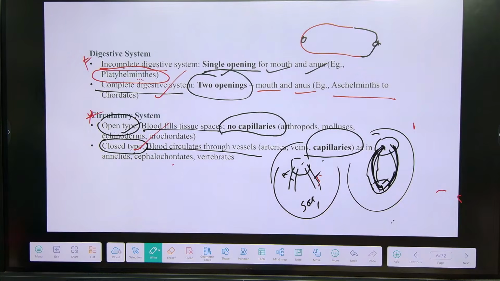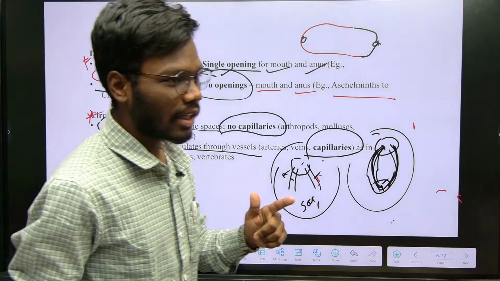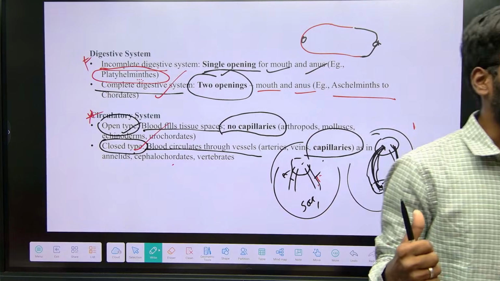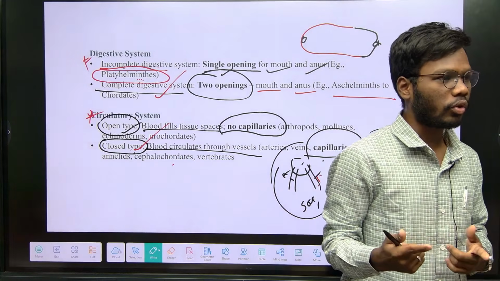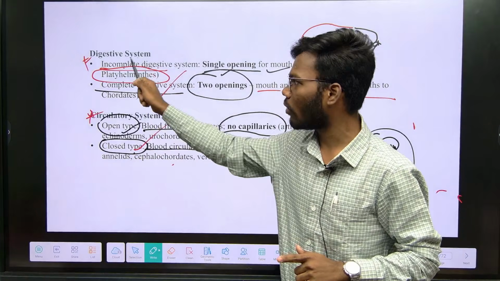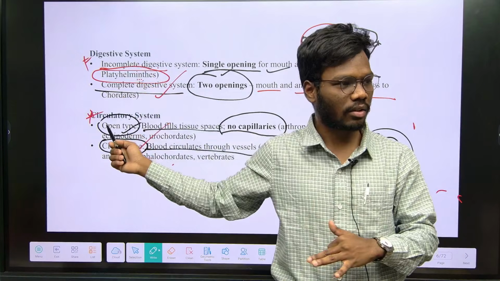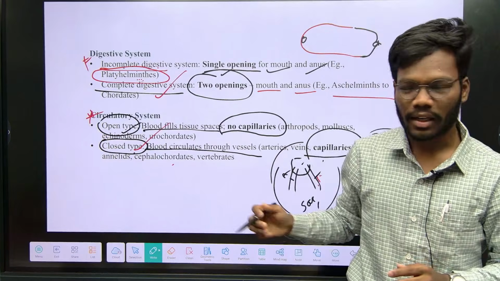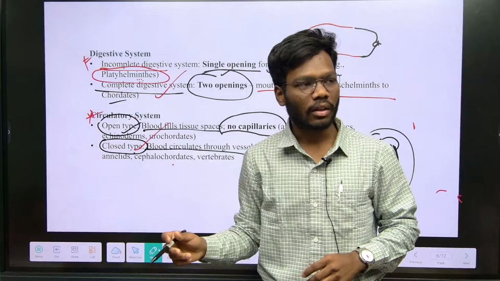So based on digestive system also, circulatory system also, we classified animals into different categories. In the digestive system we classified complete digestive system and incomplete digestive system. In the circulatory system, open type and closed type. So you have to remember what is open type, what is closed type, what is incomplete digestive system, and what is complete digestive system.